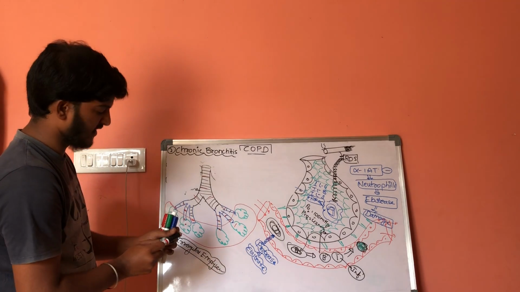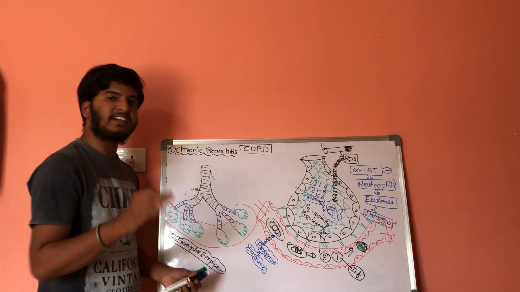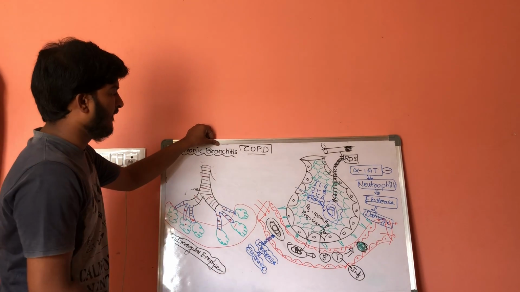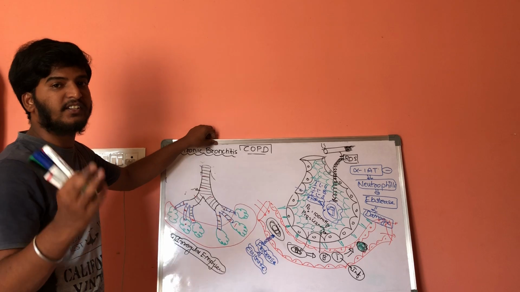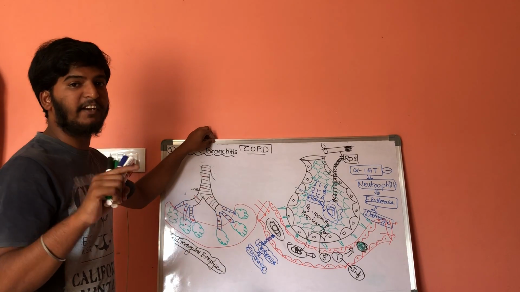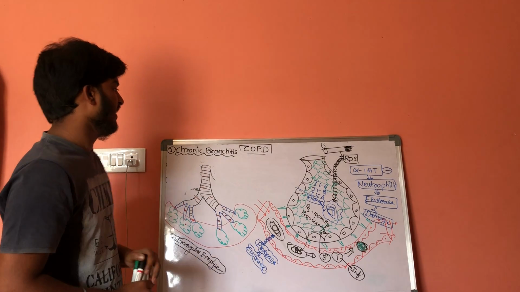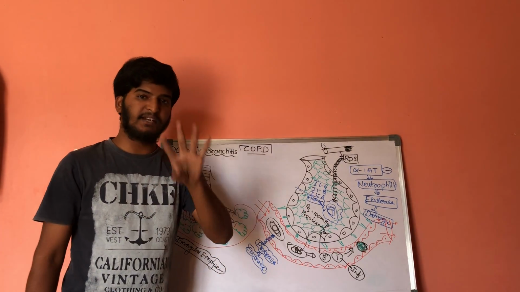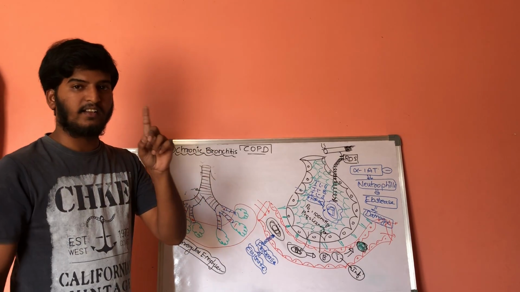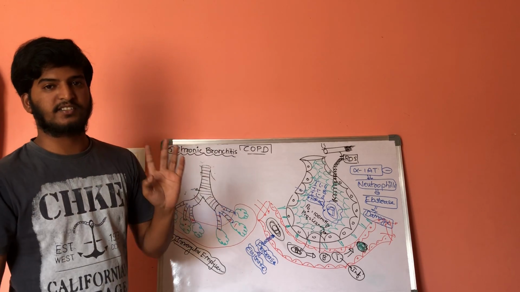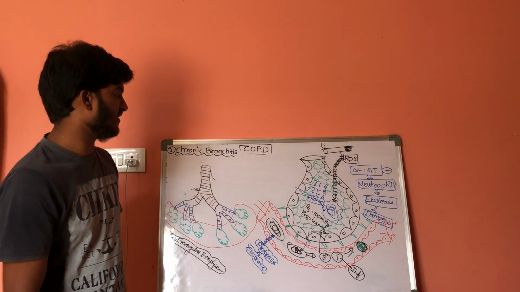Chronic bronchitis is characterized by productive cough for at least 3 months in 1 year for at least 2 consecutive years.